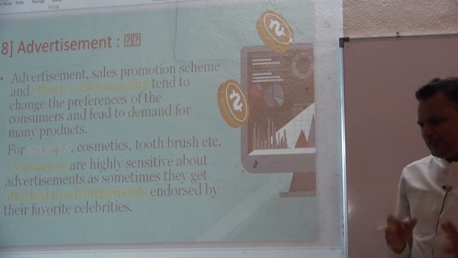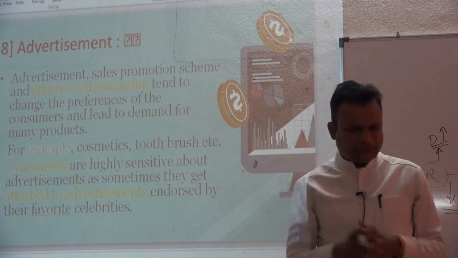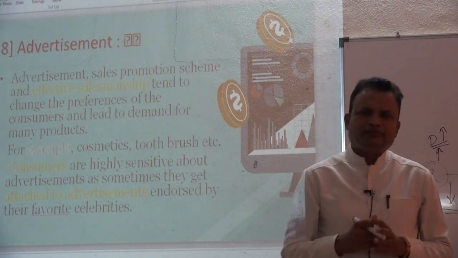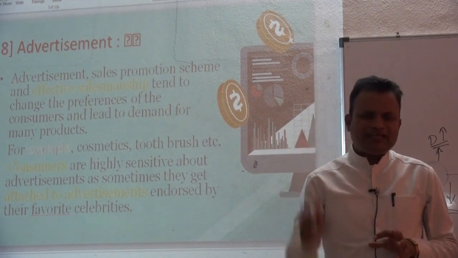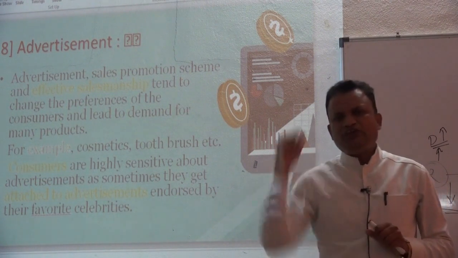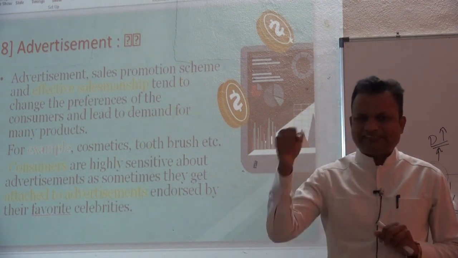We know that today's era is the era of globalization, era of competition. In this competitive world, every seller is willing to earn maximum. Every producer is willing to earn maximum.